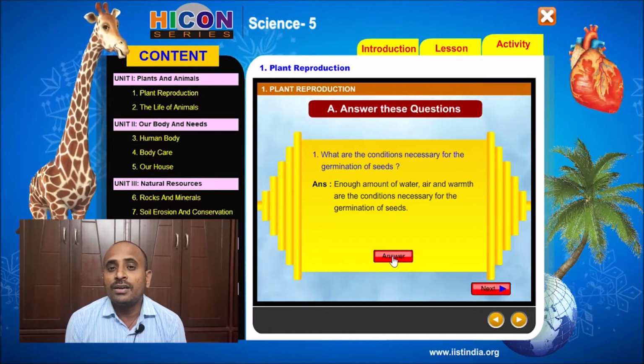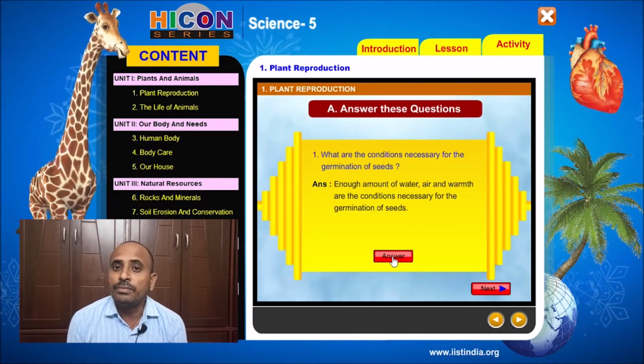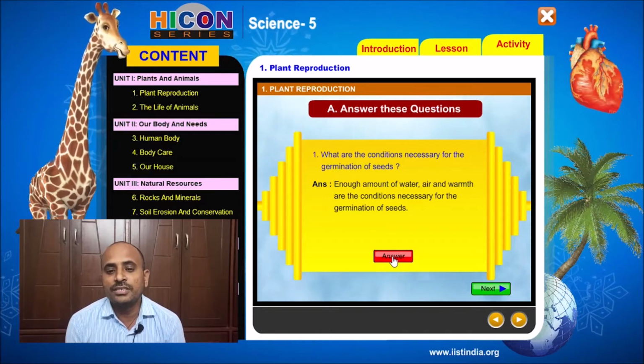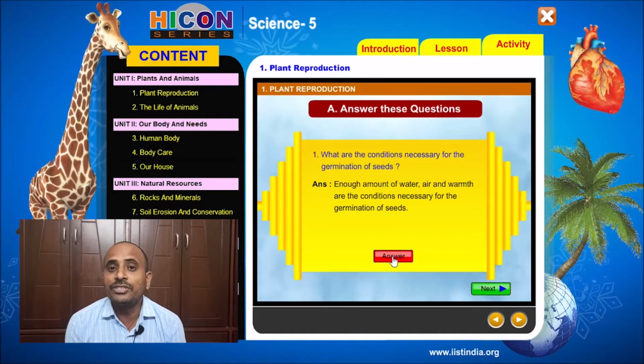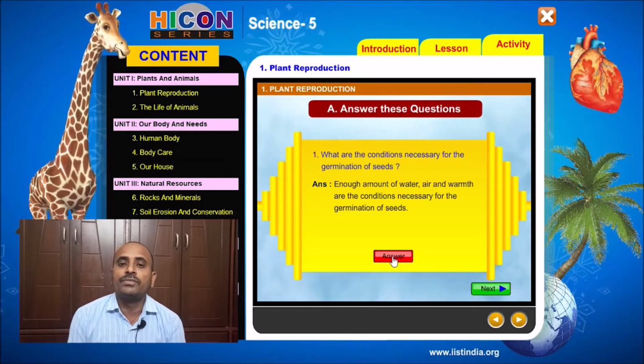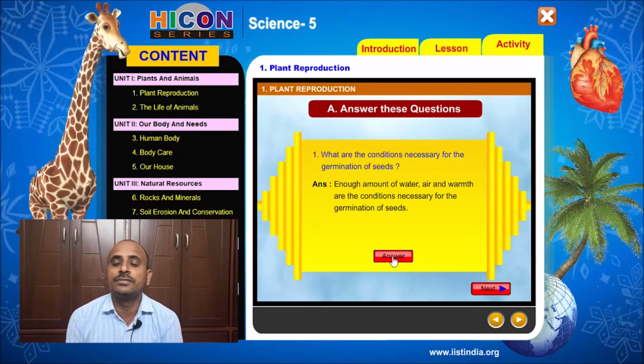When water, air and warmth are given to the seed, then it grows into a small plant. So these are the conditions required for the germination of the seed.